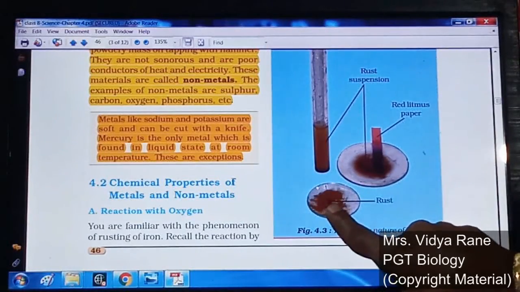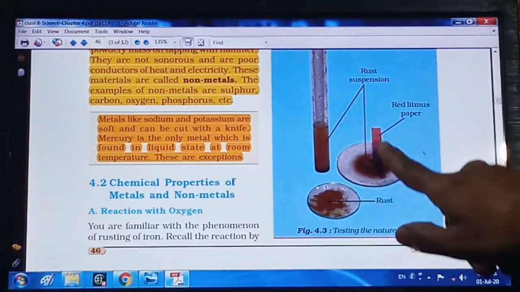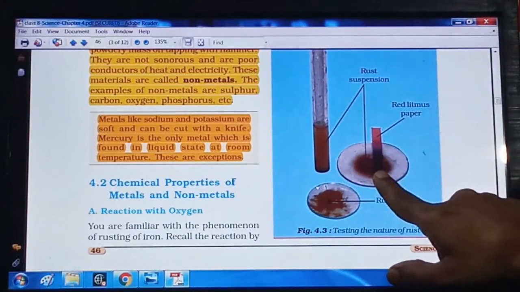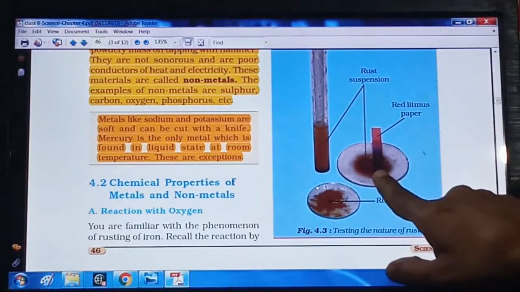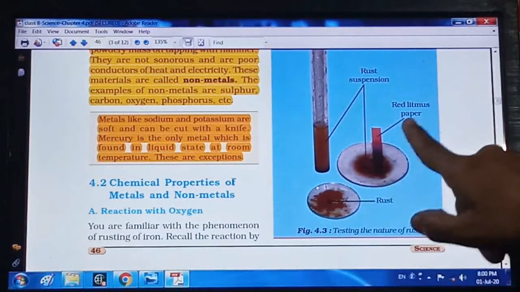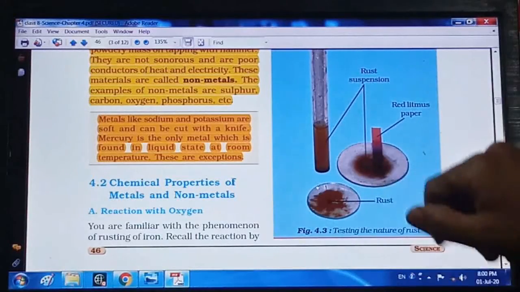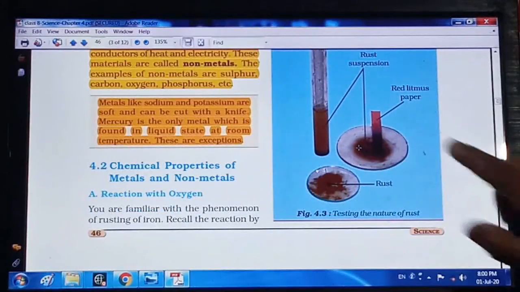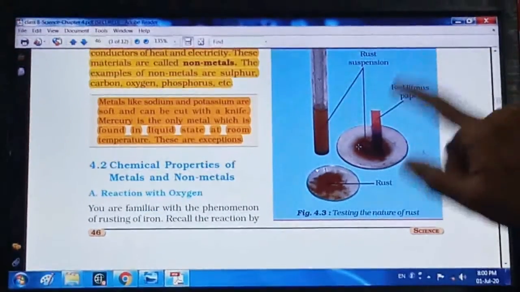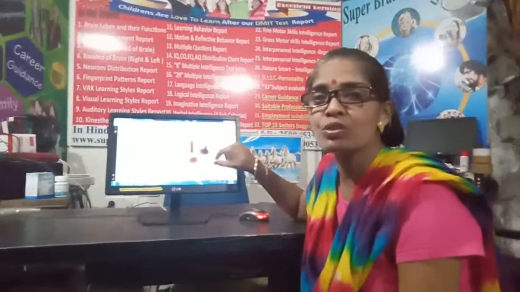Whenever we add water to the rust, it gives a rust solution. When we take this rust solution in a petri dish and add red litmus paper into it, it converts into blue. And when we add blue litmus paper to this solution, it remains blue, right? So what this indicates is that whenever red litmus paper converts into blue, the nature of that solution is basic, right?